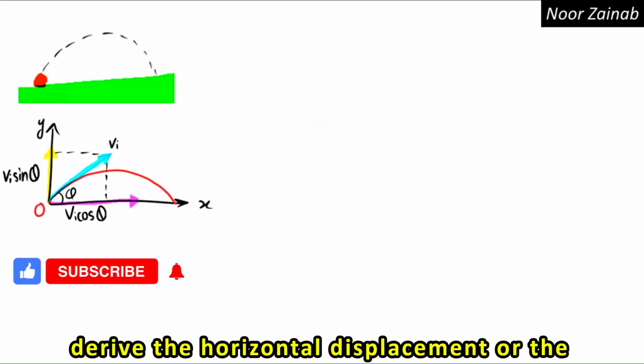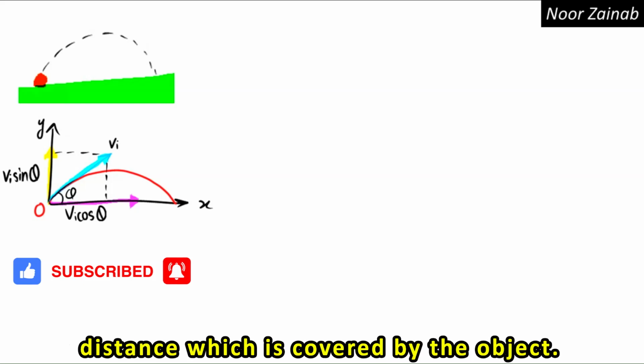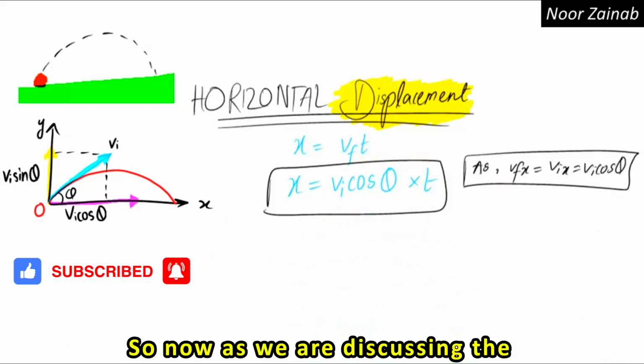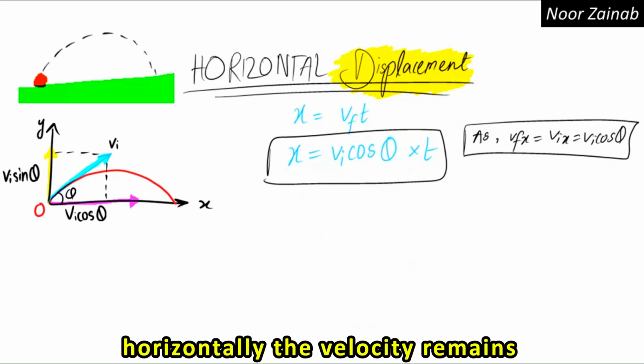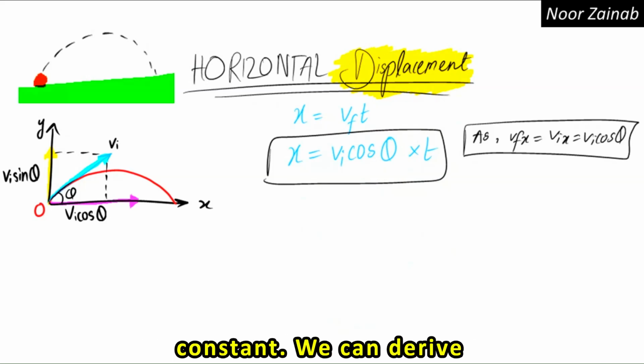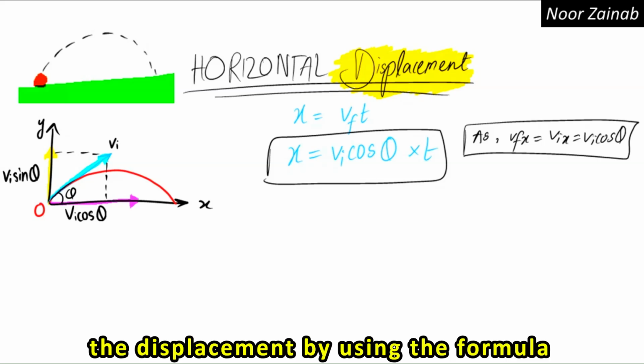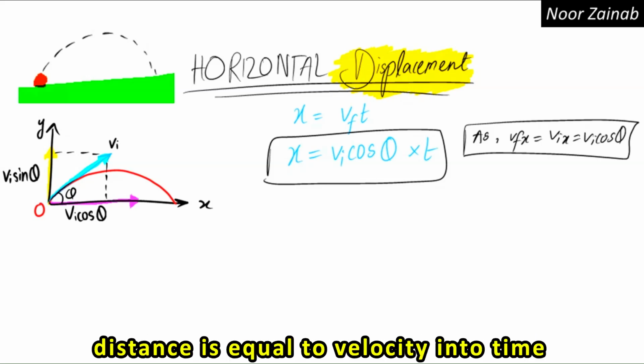So now let's derive the horizontal displacement, or the distance which is covered by the object. As we are discussing the horizontal components, we know that horizontally the velocity remains constant. We can derive the displacement by using the formula distance is equal to velocity into time t.